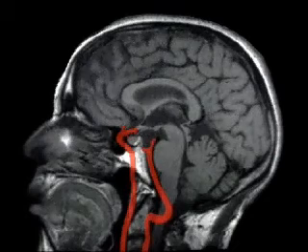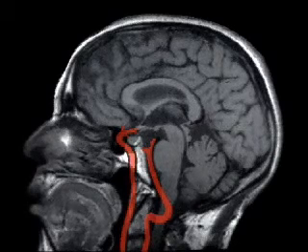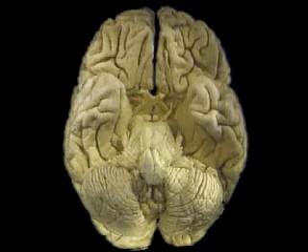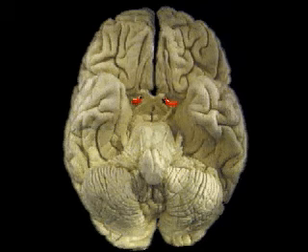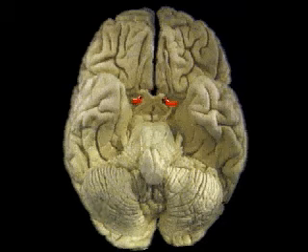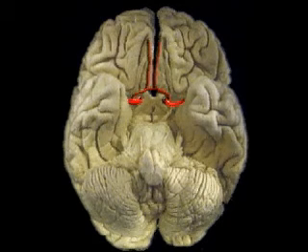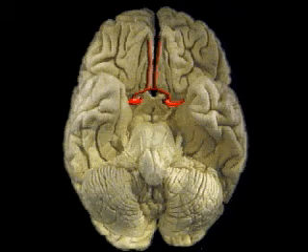The internal carotids enter the skull through the carotid canals in the temporal bones and run forwards through the cavernous sinus. They pierce the dural covering of the brain medial to the anterior clinoid processes. After doubling back for a short way in front of the anterior perforated substance, each artery ends by dividing into middle and anterior cerebral arteries.